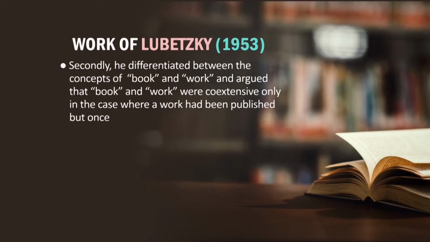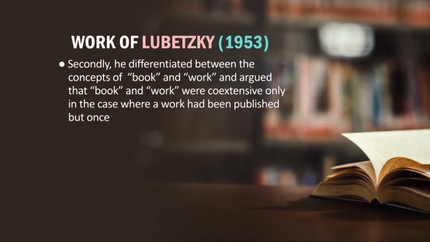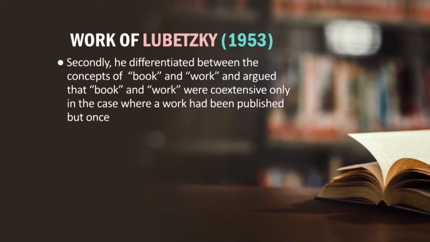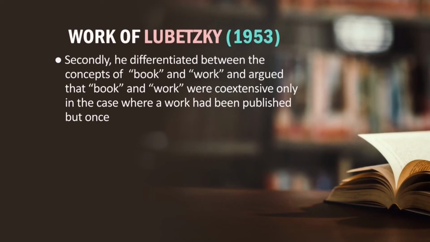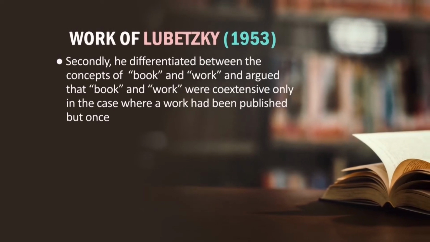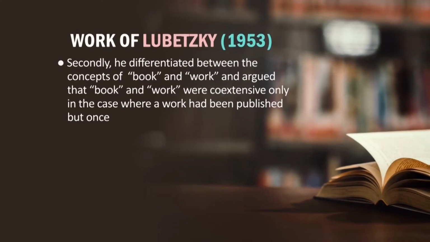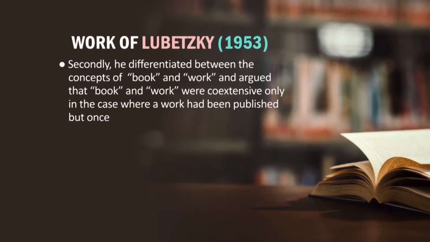More importantly, Lubetzky again revived the concept of work from Panizzi's 91 rules, and he differentiated between the concept of book and work and argued that book and work were coextensive only in the case where a work had been published but once. So in the case of a book with a single edition, there is no difference between the book and the work.